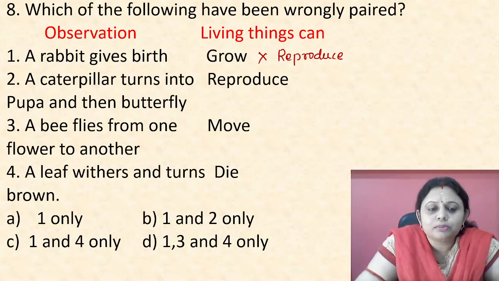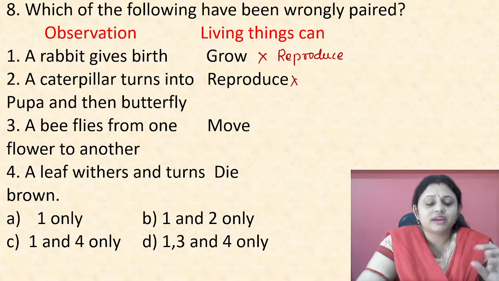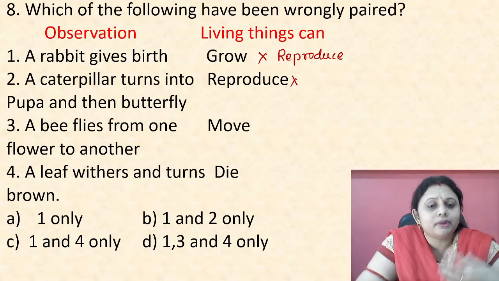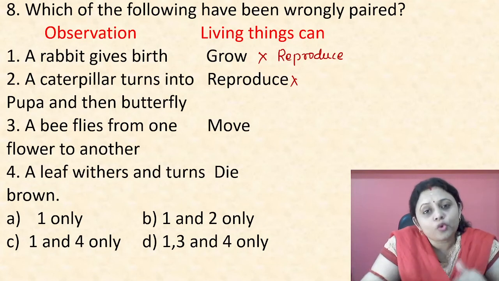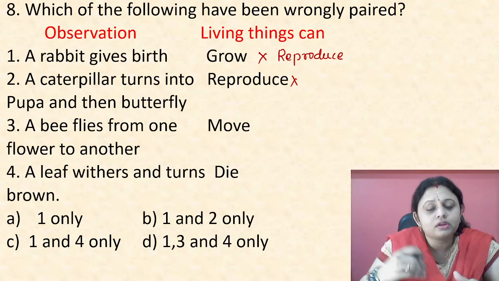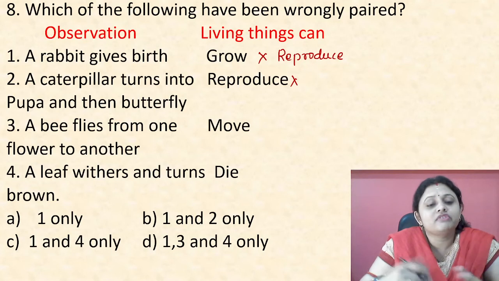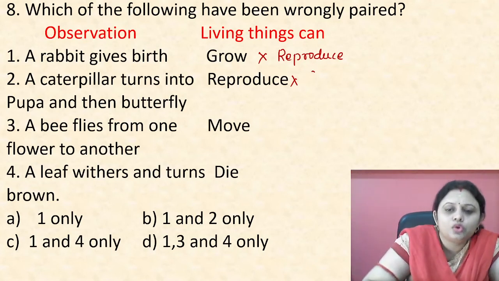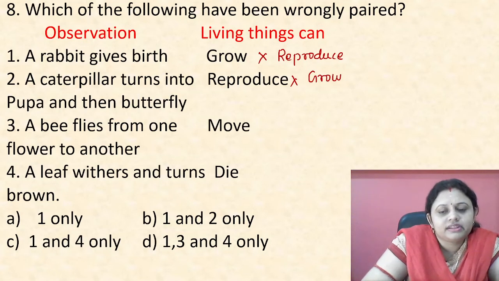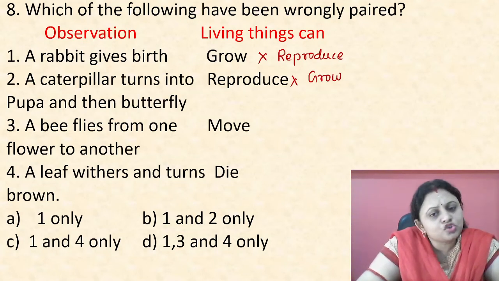Next, a caterpillar turns into pupa and then butterfly. Reproduce? No. If a caterpillar turns into pupa, then butterfly, it is showing its growing stage. That means the caterpillar is growing. It is converting into pupa and it is again growing into butterfly. So, that means a living thing can grow. So, this option is also not correct.